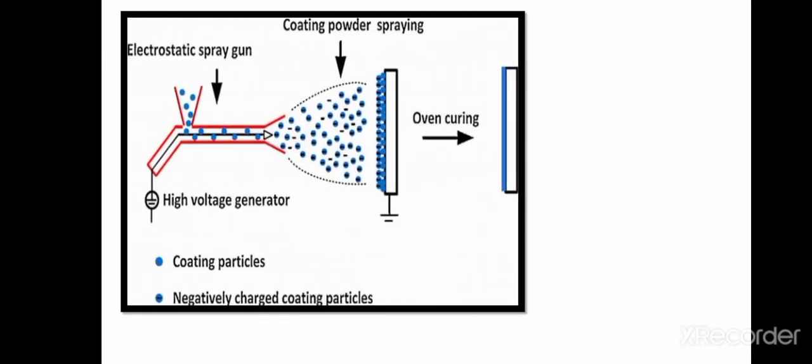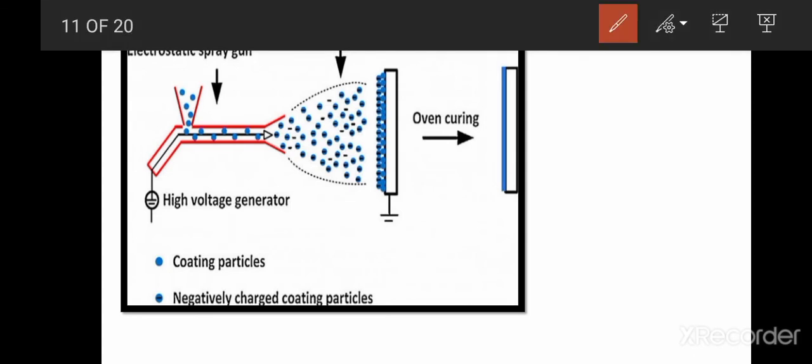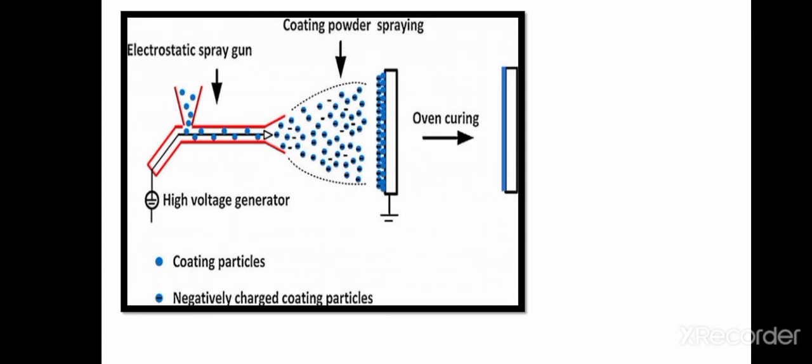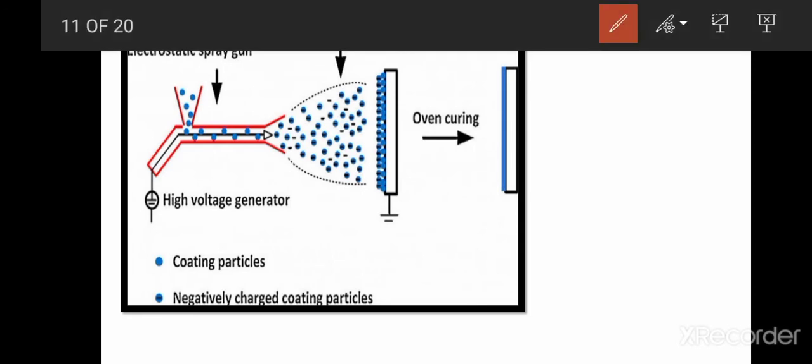Here you can see the electrostatic spray gun, coating powder spraying, and the nozzle. It is given high voltage so that the paint particles can be charged, and when they emit out from the nozzle they are attracted towards the oppositely charged car body and they will stick there. Oven curing means that after drying, the paint will be smoothly distributed over the whole body.